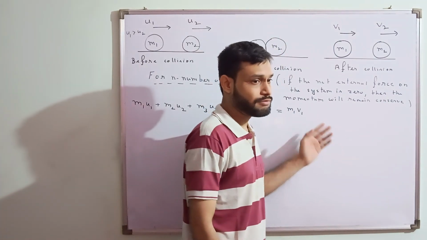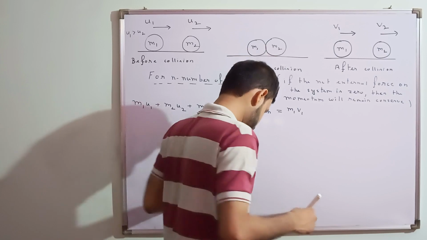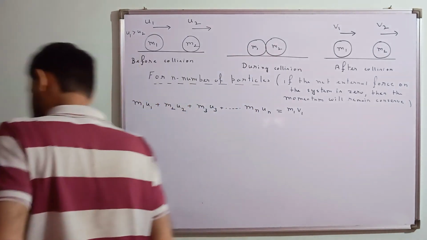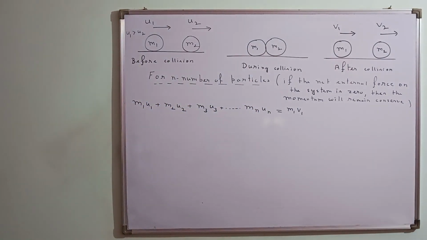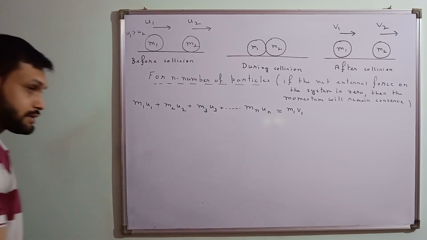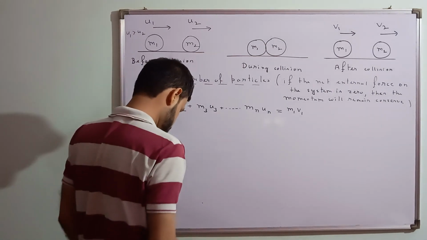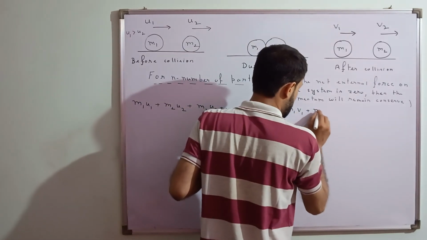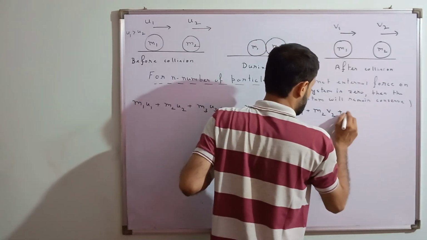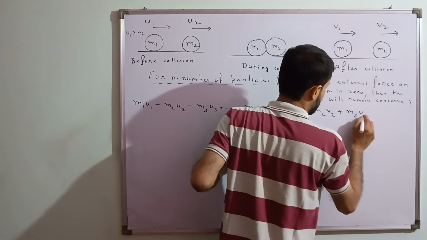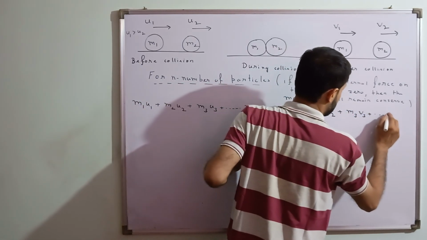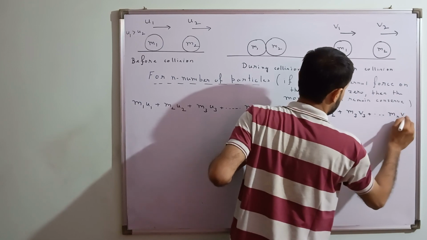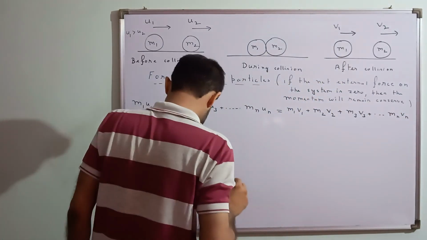So shall we move now? Here I am considering that the mass remains constant, the mass is not changing. If the mass is not changing, then m1v1, m2v2, m3v3 plus up to mnvn. So this is what is happening.